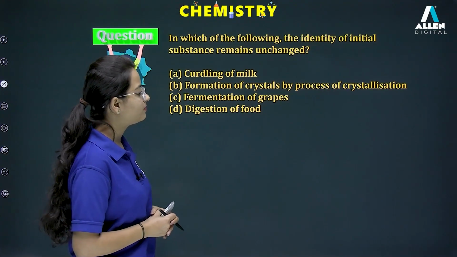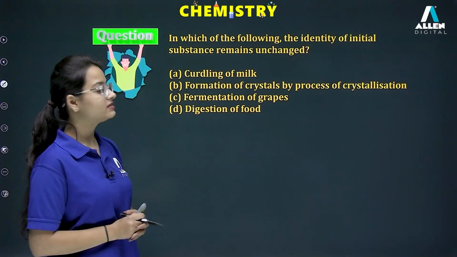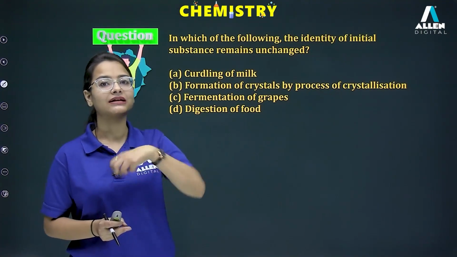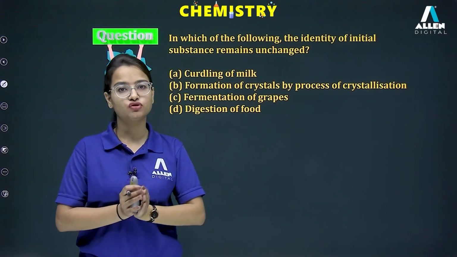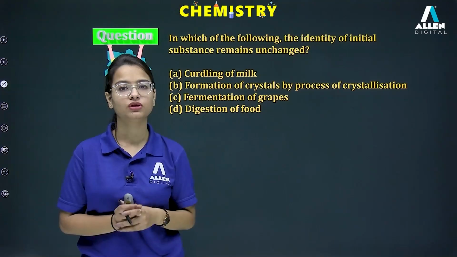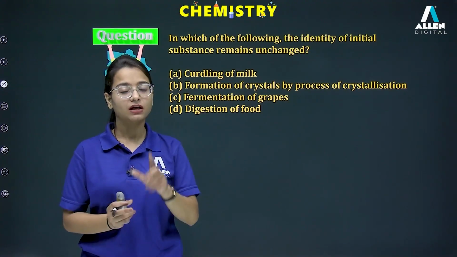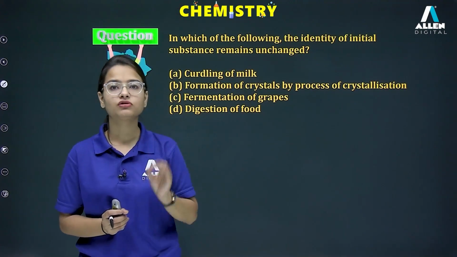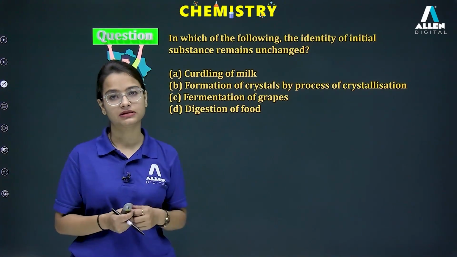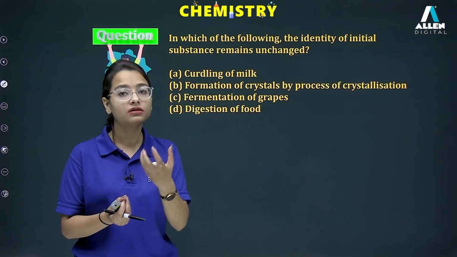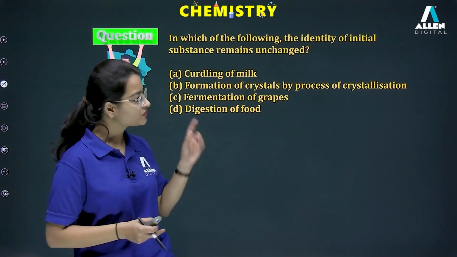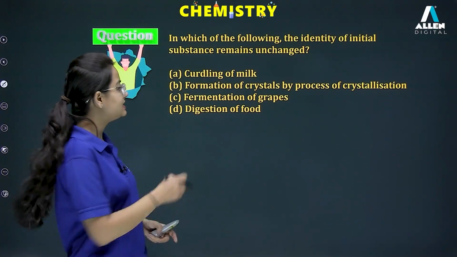Formation of crystals by the process of crystallization. With the help of crystallization, we can get back our crystals. For example, we have sugar crystals. We add those sugar crystals into water to make a sugar solution. Now in that sugar solution, you can't observe those sugar crystals. If you want them back, you can use the process of crystallization. Again, you will get back your sugar crystals. So this is a physical change. No new substances are forming over here. So yes, this is an example of physical change.